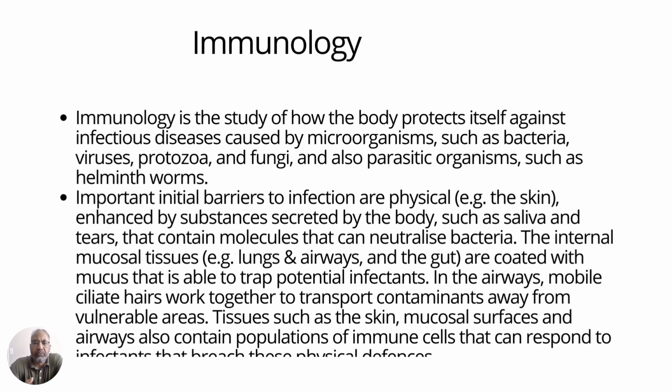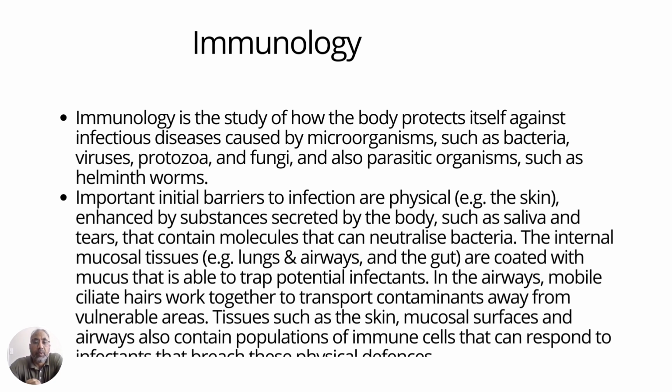And then our various body secretions such as saliva and tears, which we associate mostly with emotions, actually are an important part of our immune system because they contain molecules that can neutralize bacteria.